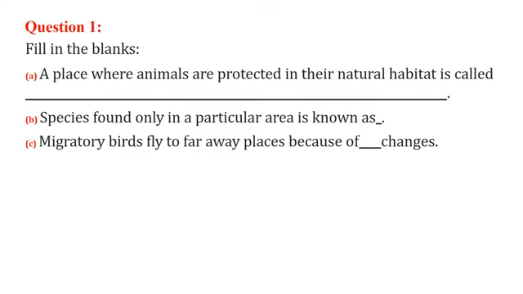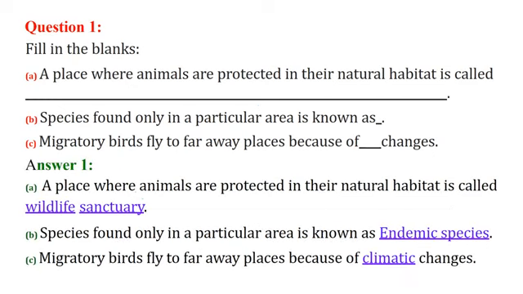A place where animals are protected in their natural habitat is called a wildlife sanctuary. Species found only in a particular area are known as endemic species. They are called endemic species. Migratory birds fly to faraway places because of climatic changes. So climatic changes you have to write.